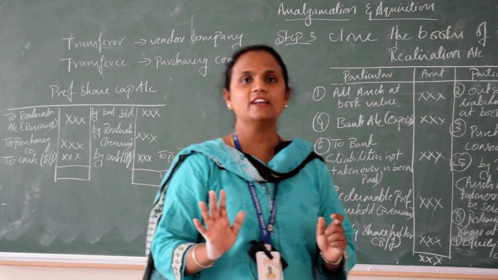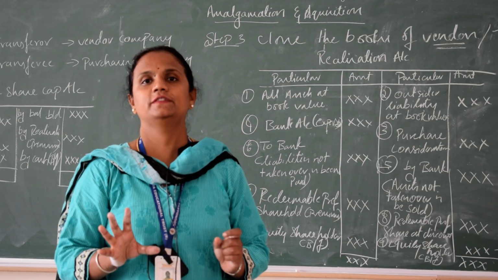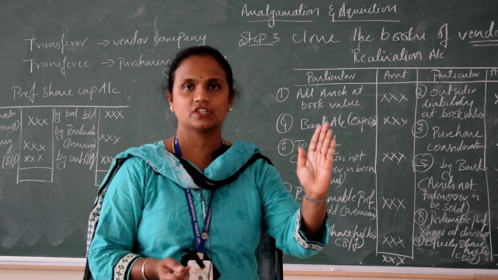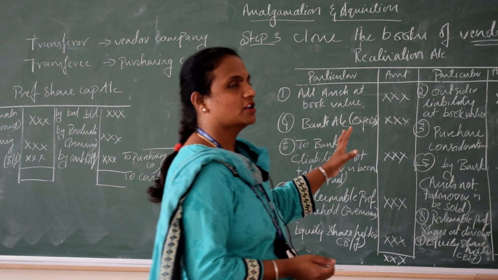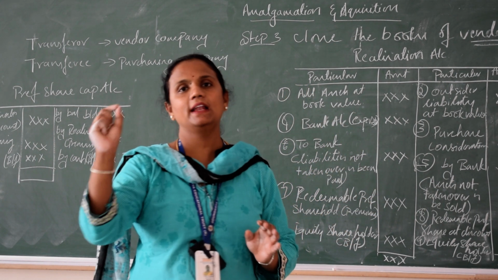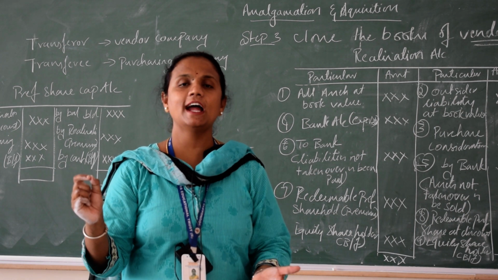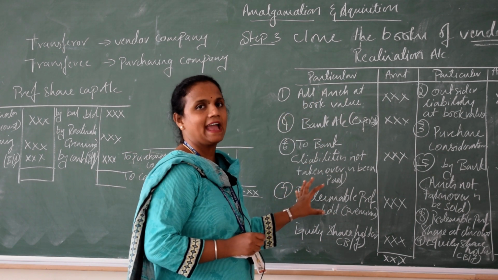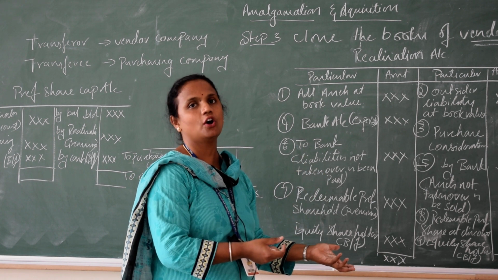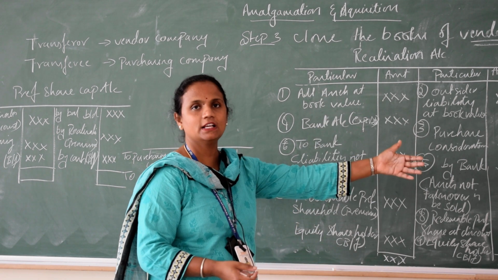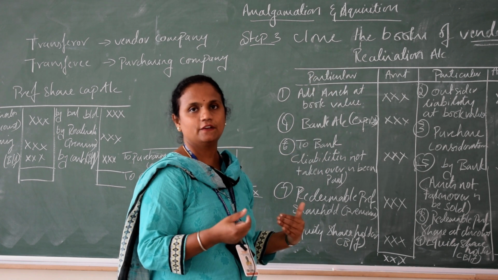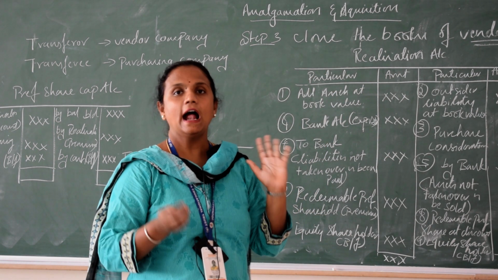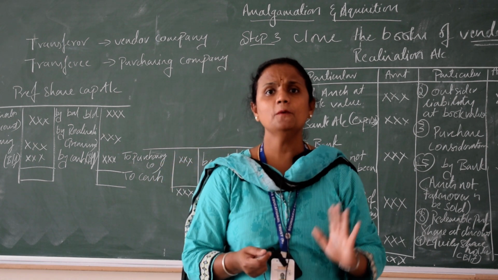The last account is the cash account. When you prepare the cash account, you can start from the balance sheet. In the balance sheet, on the asset side, you have cash. Then on the cash account, debit side, to balance brought down. After that, which account do you refer to? Realization. Wherever you see cash, transfer that to the opposite side. Then wherever you see cash in the purchasing company account, transfer it there, and on equity shares if you see cash, transfer it. Ultimately your cash account has to tally.